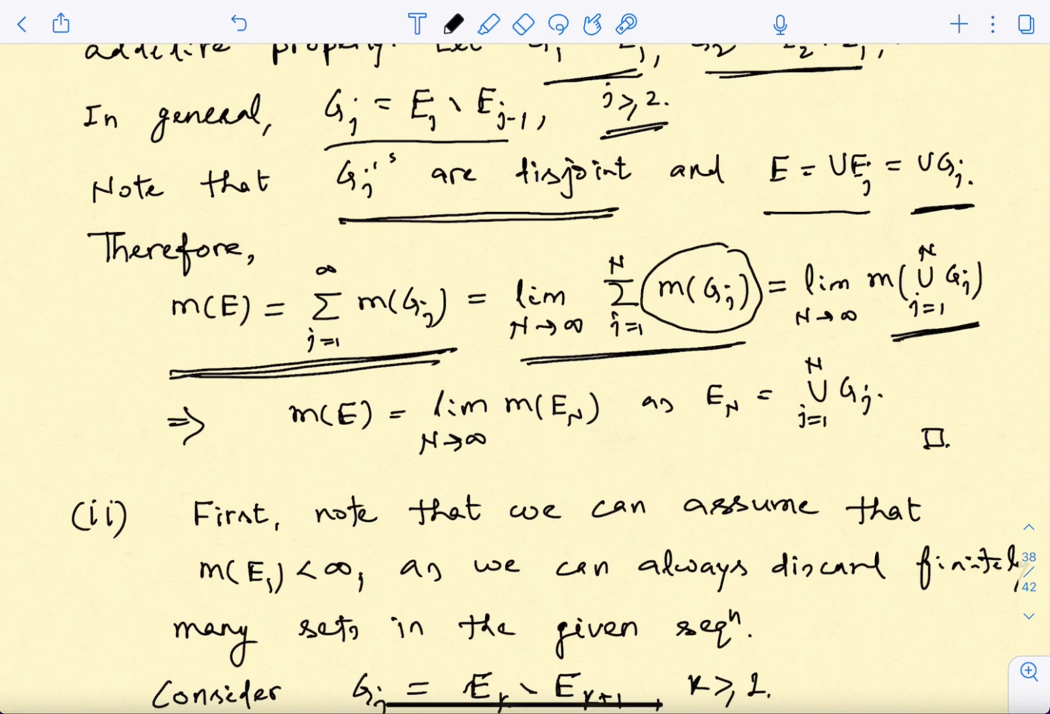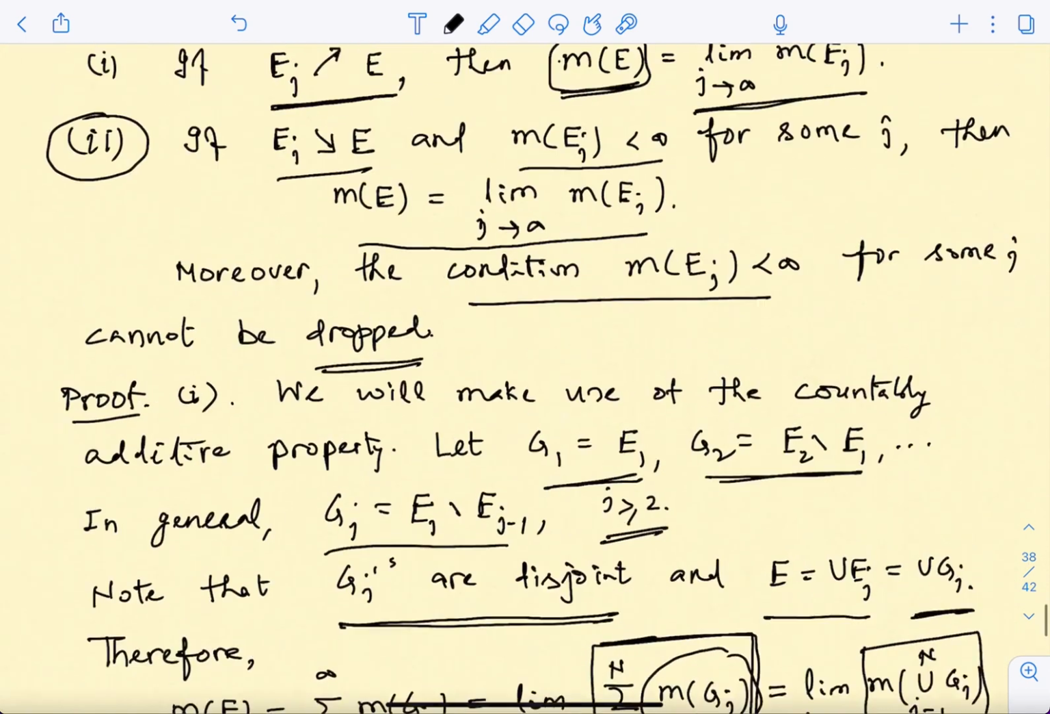Okay, because this part, summation j equal to 1 to n of m of Gj's. Now Gj's are disjoint, isn't it? So I am using the additivity once again here and putting it as m of the union of j equal to 1 to n Gj. Now look at the picture.